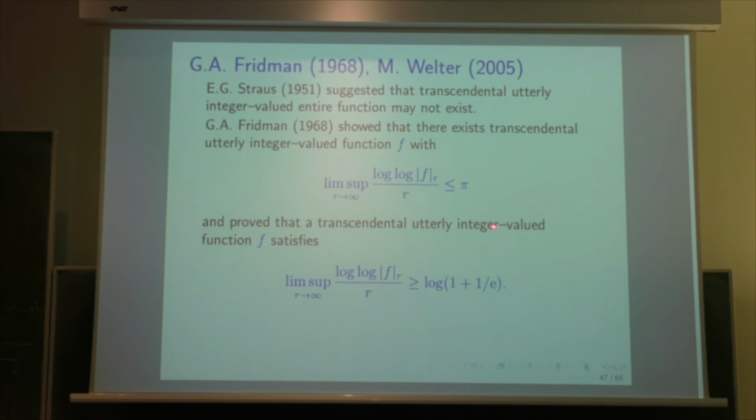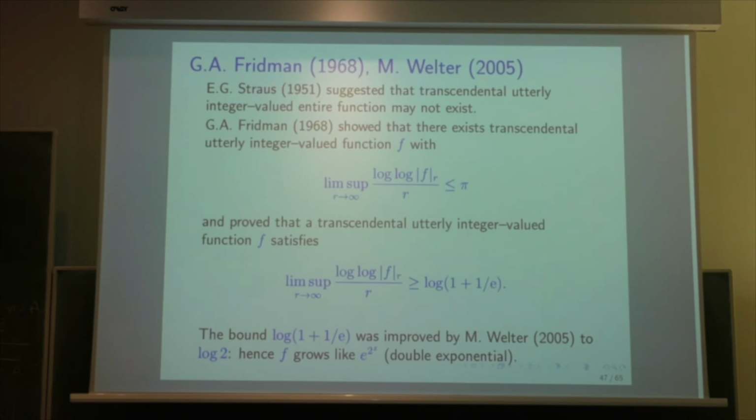And he proved that the transcendental utterly integer-valued function should satisfy that the order, well, it is a double exponential with a type, if you like, which is the logarithm of 1 plus 1 over e. This log(1 + 1/e) has been improved to log 2. So there is still some room between pi and log 2. So such a function has to grow at least like exponential of 2 to the z.